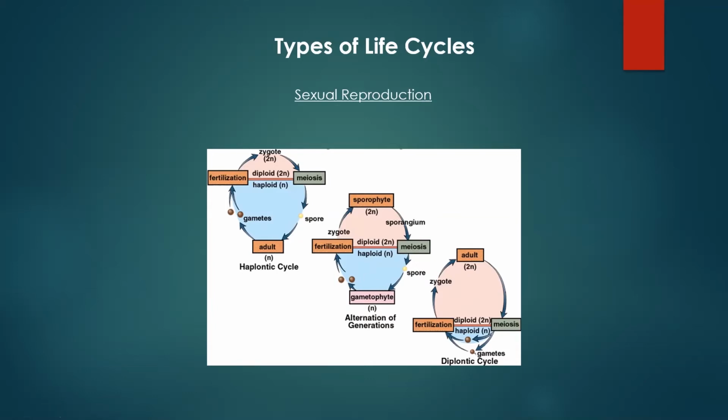And this actually brings up something I do want to distinguish, which you're going to see, and that's the difference between gametes and spores. The major difference between spores and gametes is that spores do not fertilize each other. That spore, that single cell, is going to divide and grow up to be this structure or this adult stage. However, gametes, even though they're single cells, need to fertilize each other. When they fertilize each other, they make a zygote, which will then grow to be the sporophyte. So that's the major difference between spores and gametes. Spores do not fertilize each other. They just start dividing, while gametes do fertilize each other.